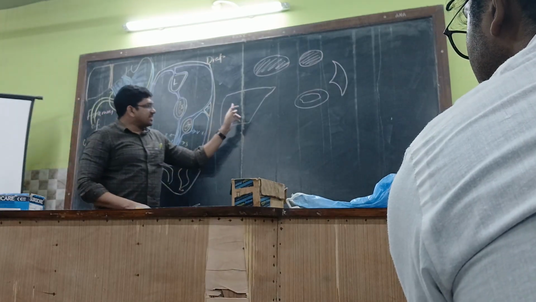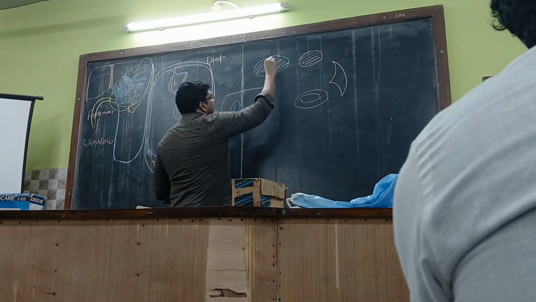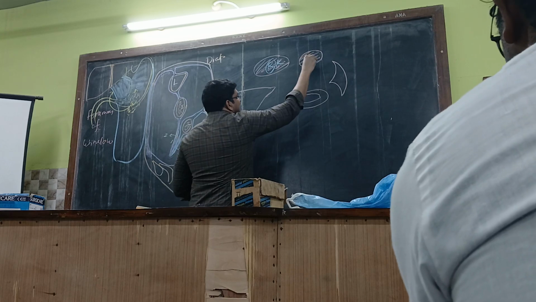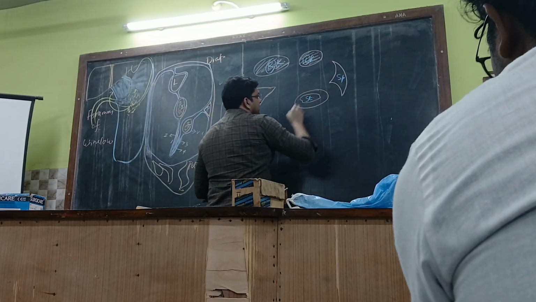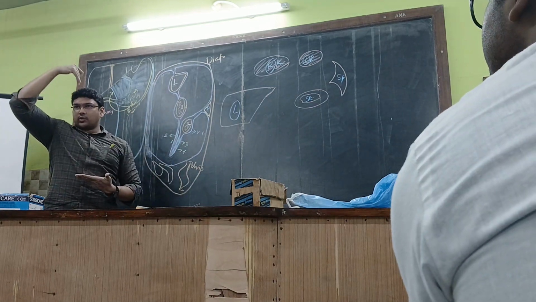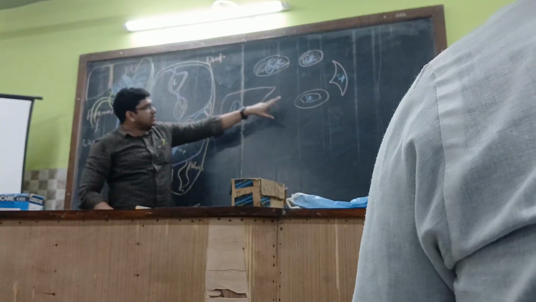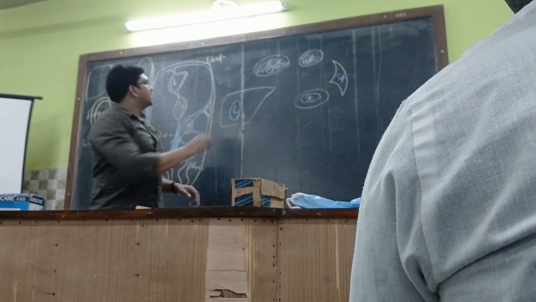First of all, just imagine this is the liver over here. This is the right kidney, this is the left kidney, this is the spleen, and this is the stomach. Could you understand everybody? In the cross section, we are looking from above downwards. Along with them, vessels will be present.